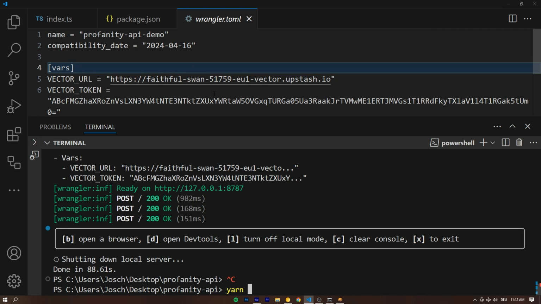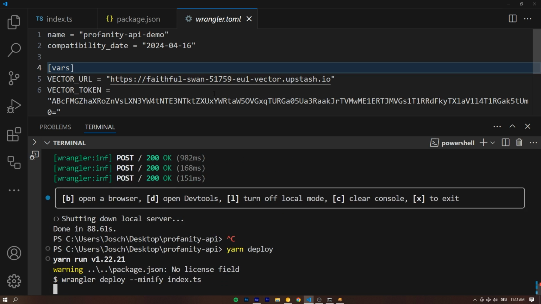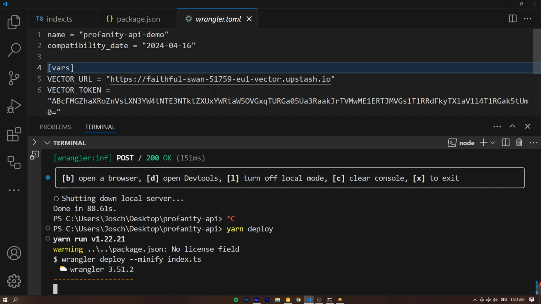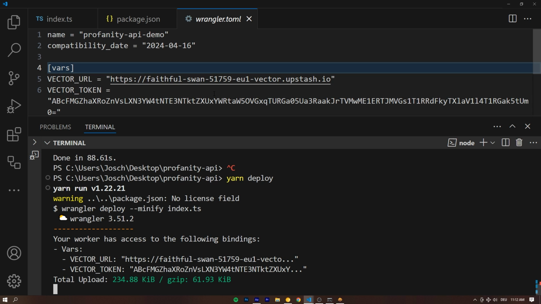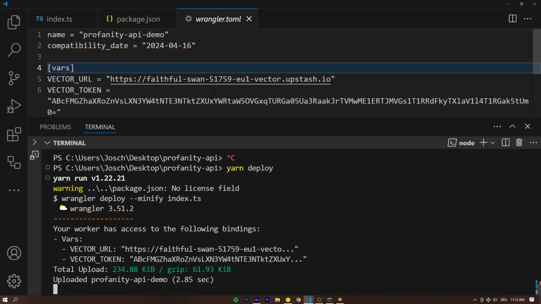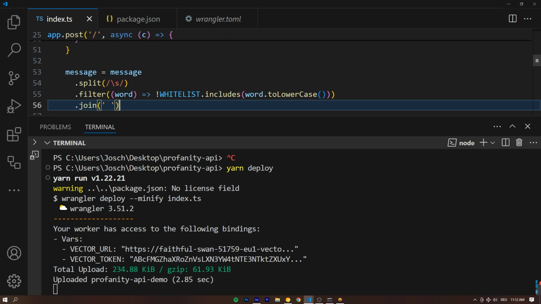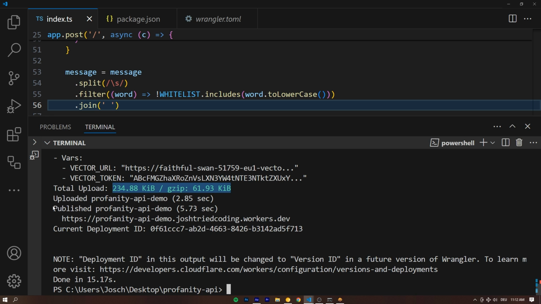Right? And then all we need to do is say yarn deploy, hit enter. If you've never worked with Cloudflare before, that's going to ask you to log into Cloudflare. And once you did that, you can use the command as it is. Same thing. That's going to upload all the code we have in the index.ts and everything it needs up to Cloudflare. You can see that right here. And then right here, published profanity API demo, and it gives us an actual web URL to use.